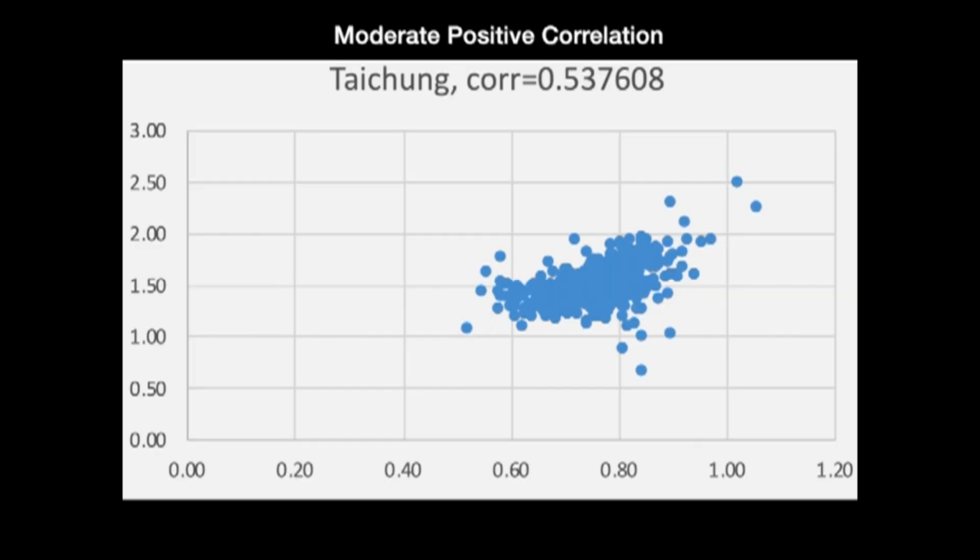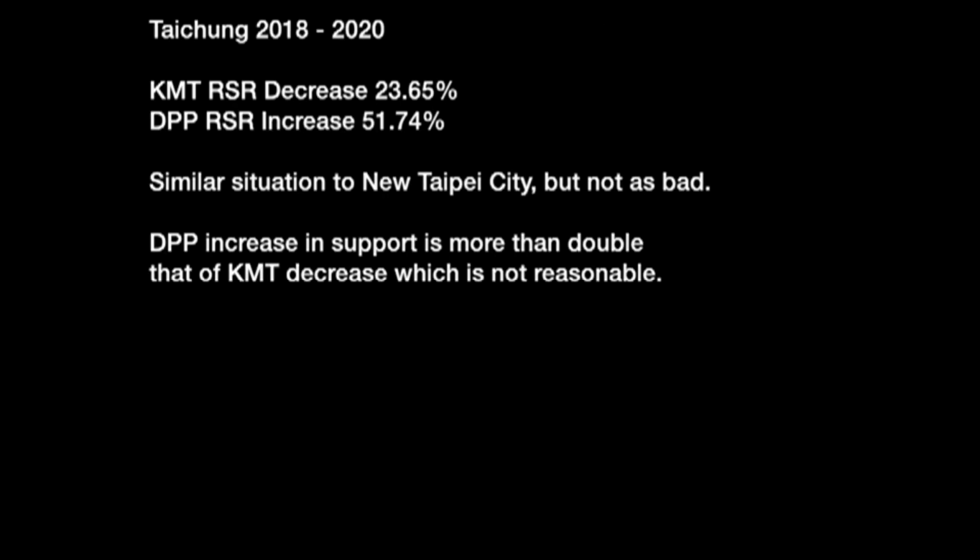In Taichung, we have a moderate positive correlation of 0.53. We can see that there's a great deal of ballot theft against Han Kuo-Yu, and there's also a great deal of ballot stuffing on behalf of Tsai. So in Taichung, the KMT had a decrease of 23.65%, while the DPP increased 51.74%. This is a similar situation to New Taipei City, but not as bad as that city. The DPP increase in support is more than double the KMT decrease, which is still not reasonable.